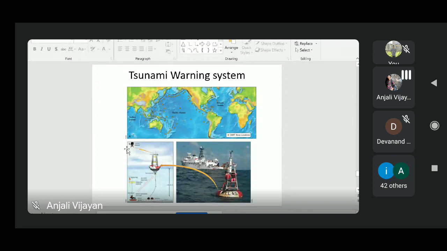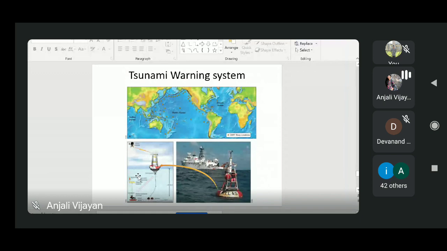These pressure sensors transmit a signal to the floating buoy, as we can see in the picture, which floats at the surface. From the floating buoy the signal goes to the different warning centers via satellite. This is how a tsunami warning system works.